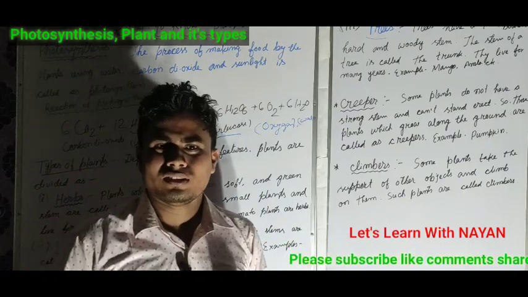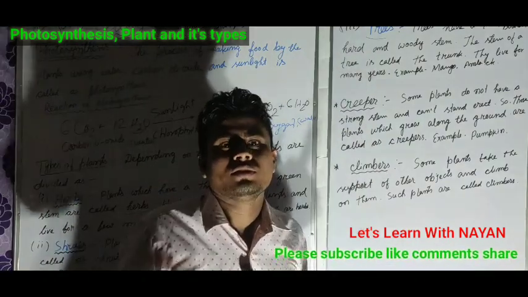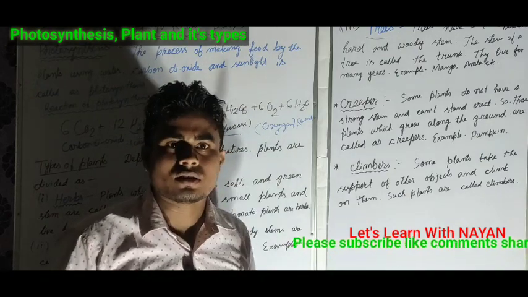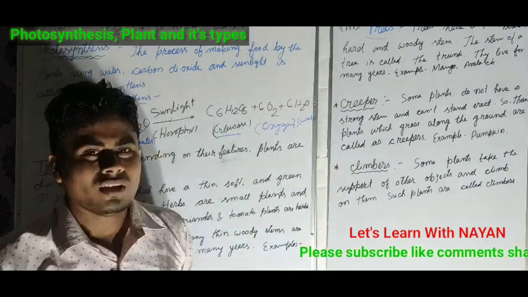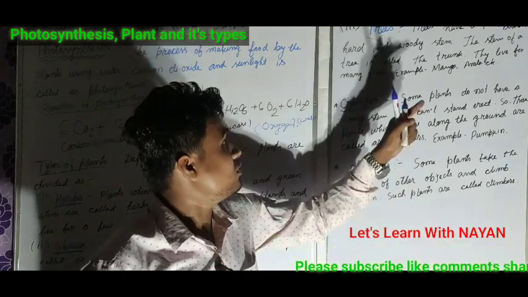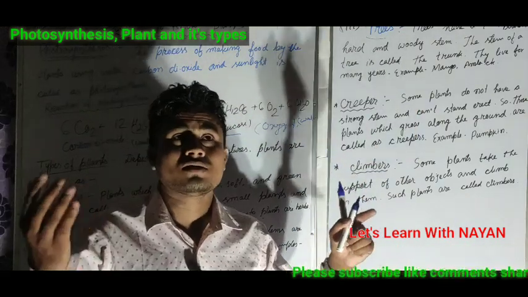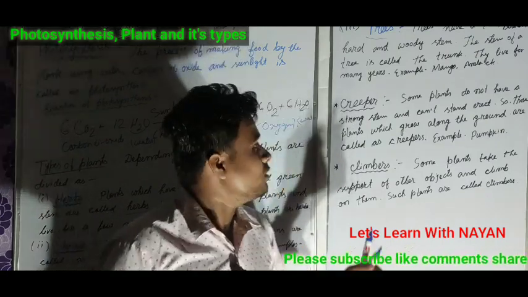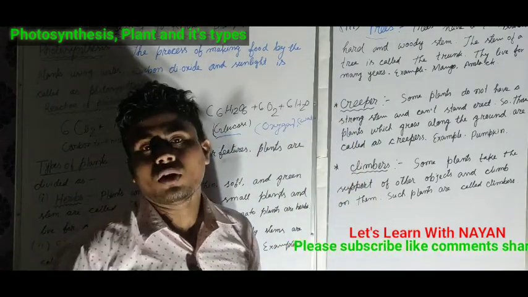We all know that trees are very big size plants, for example, this mango tree, this amla tree, this neem tree. These all are examples of trees.